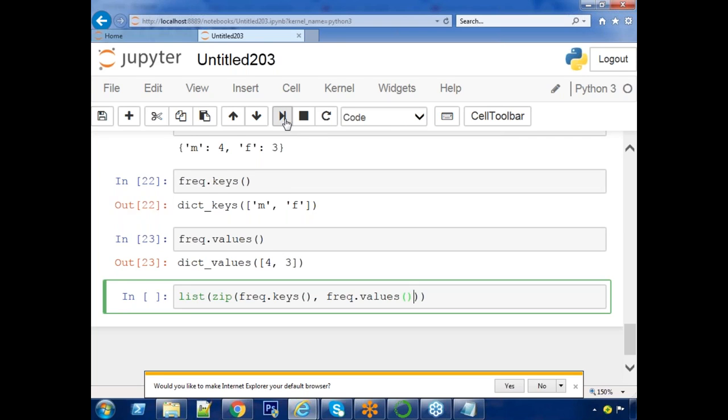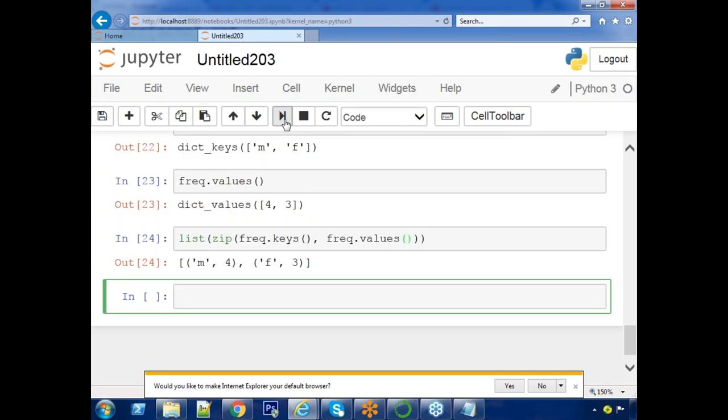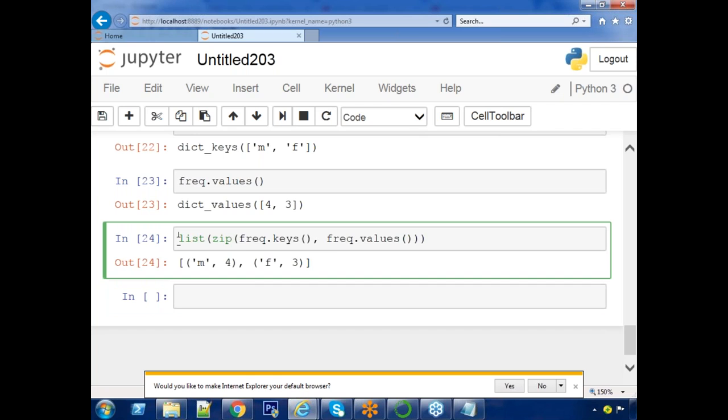Now I will get a list of tuples. Understand the points? I want to iterate: for k comma v in list of zip of frequency dot keys, frequency dot values.